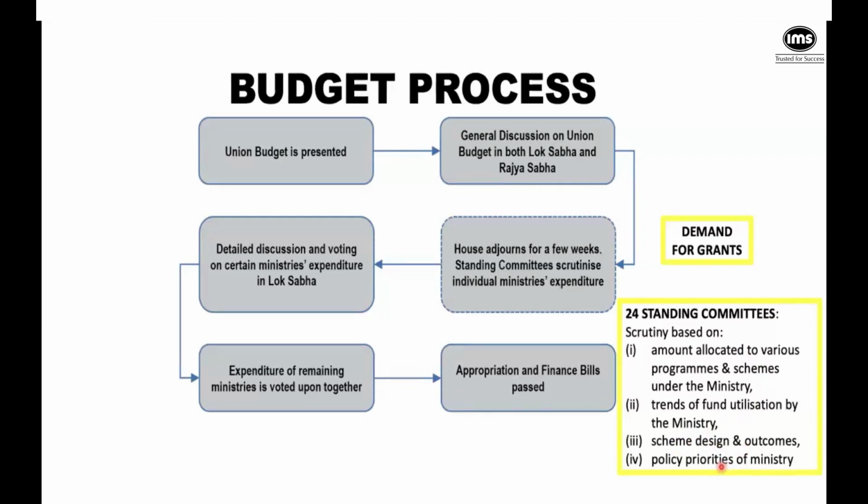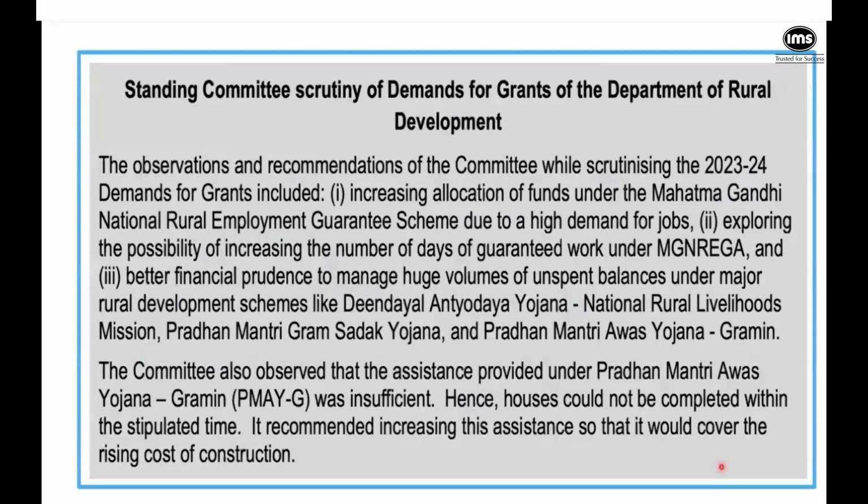So here's an example for you: this is the standing committee scrutiny of two aspects in the last budget, 2023-24. It has made some comments on how there is a high demand for jobs under the Mahatma Gandhi National Rural Employment Guarantee Scheme, and it requires more allocation. It has recommended that more days of guaranteed work should be offered. It has also commented on how some other programs of the government had huge amounts of unspent balances. Okay, so it has named them.